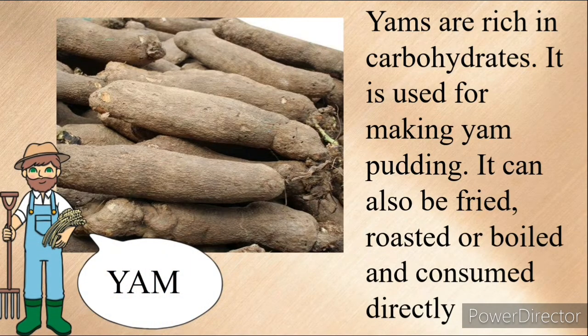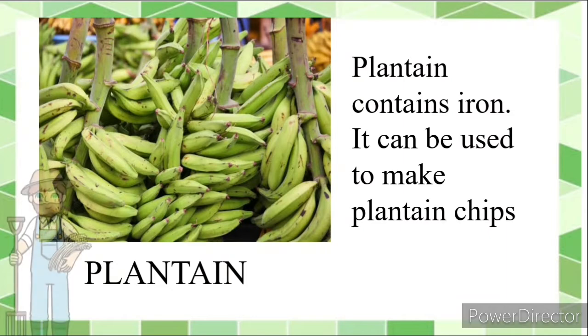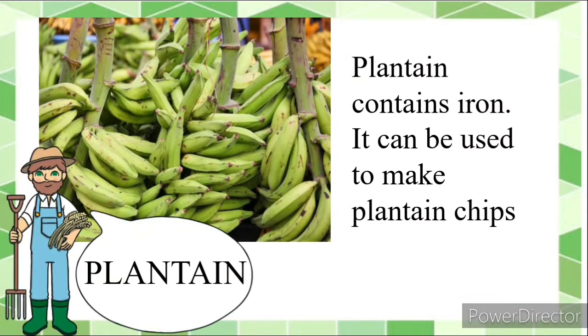Now, another example of food crop is yam. Yams are rich in carbohydrates. It is used for making yam pudding. Yam can also be fried, roasted, or boiled, and can be consumed directly. Another example of food crop in Nigeria is plantain. Plantain contains iron, which is very good for the body. Plantain can be used to make plantain chips and can be consumed directly.